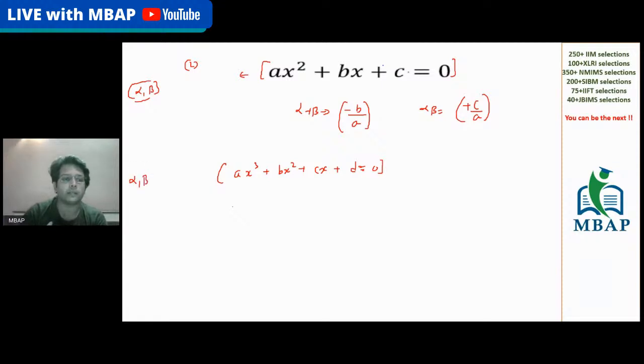And we also understand the number of roots will be 3. Let me term alpha, beta, and gamma as the 3 roots for this cubic equation. As of now, we have learned that minus b by a is nothing but the sum of the roots, and plus c by a is nothing but the product of the roots.